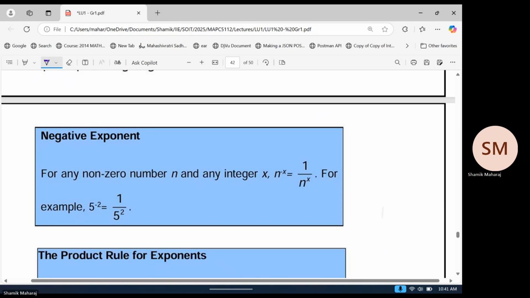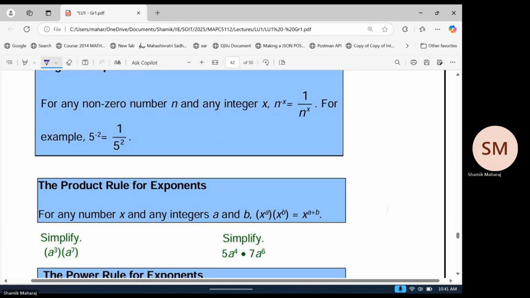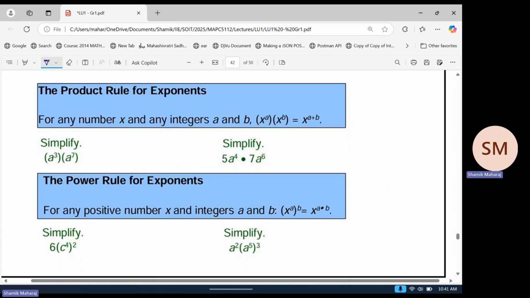Okay. Negative exponents. So all the rules I've been telling you guys are summarized in these blue boxes here. This first one gives us the exponent rule for the negative exponent. So that's there. And now, in 4 minutes, can we do 4 examples? Okay, I don't want to rush too much because these are new rules we're learning. Let's see in 4 minutes if we can do at least 2 examples.